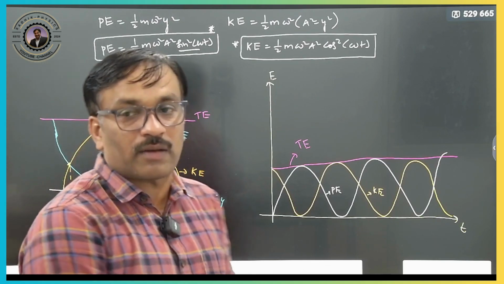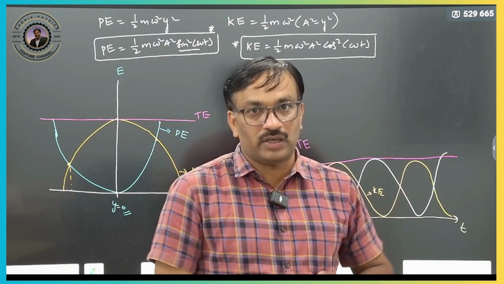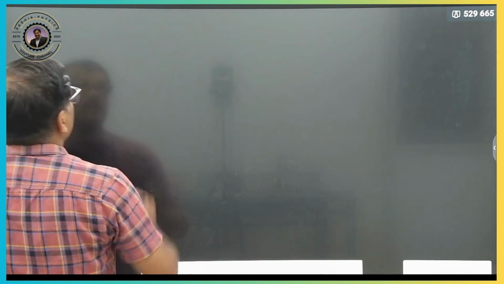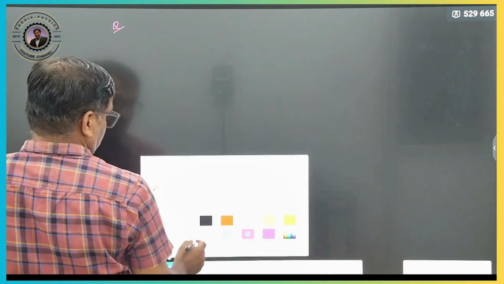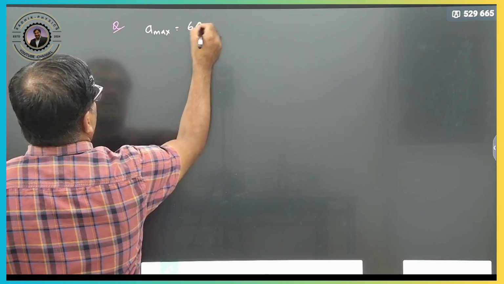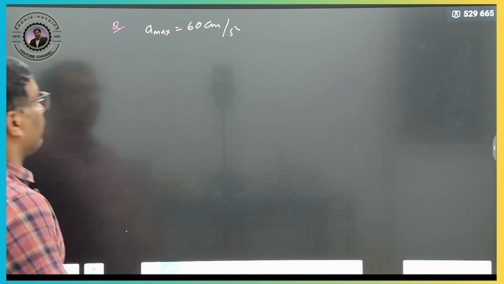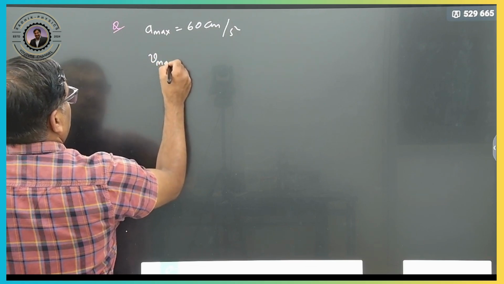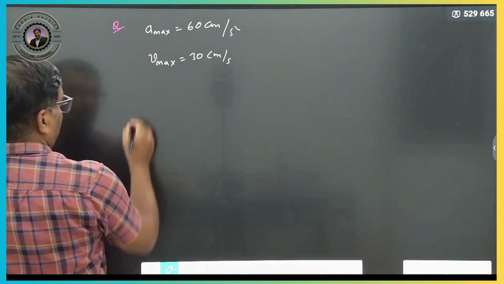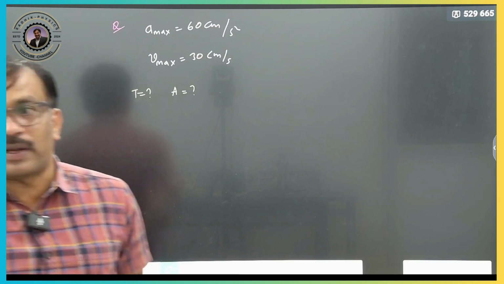So these are the formulas involved for the basic simple harmonic motion equations. We will do some questions on this. Suppose the maximum acceleration is given as 60 centimeters per second square, and the maximum velocity V max is 30 centimeters per second. We want to calculate the time period and amplitude.